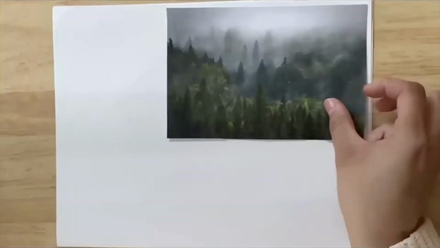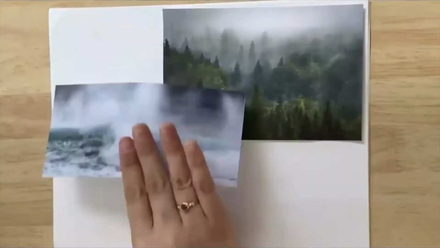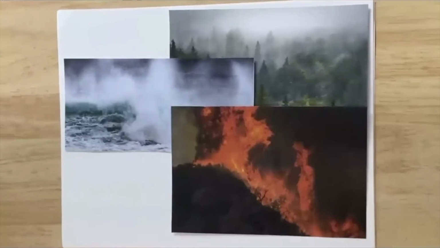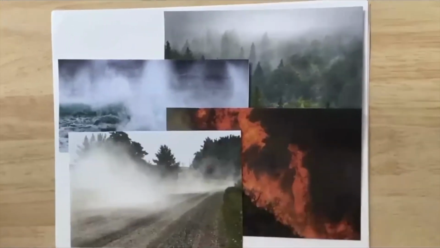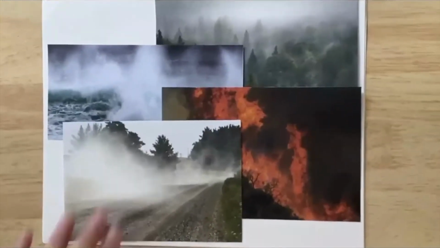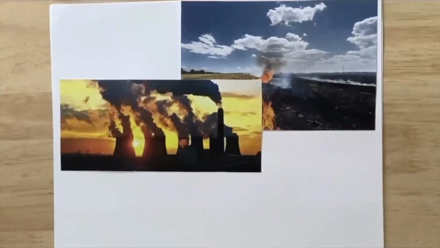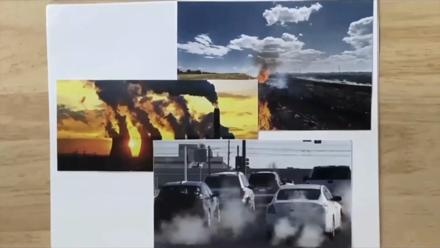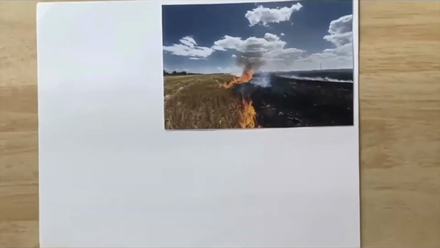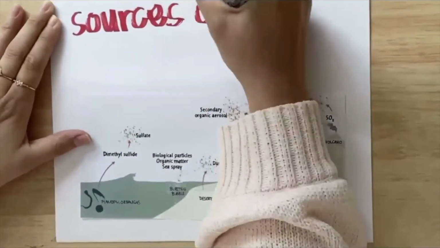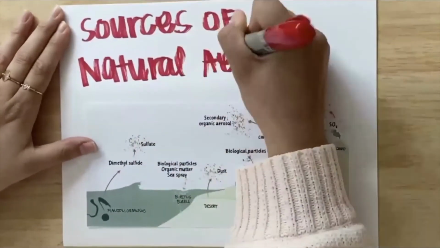An aerosol can be either a liquid or a solid particle suspended in a gas, such as the atmosphere. For example, sea spray, small dust particles, pollen, and soot are all examples of natural aerosols. Aerosols can also be released from human sources, and some natural processes can also be considered anthropogenic. For example, soot from wildfires can be considered natural or anthropogenic, depending on how the fire started. For this video, we will focus primarily on the natural sources of aerosols and their impacts.